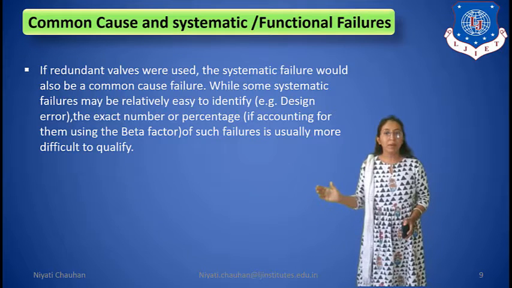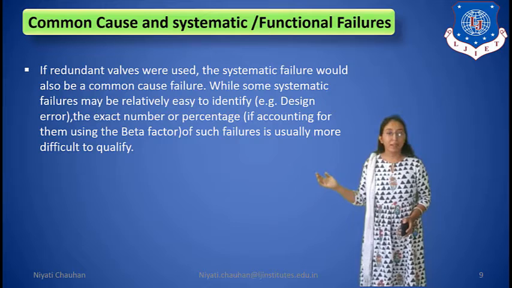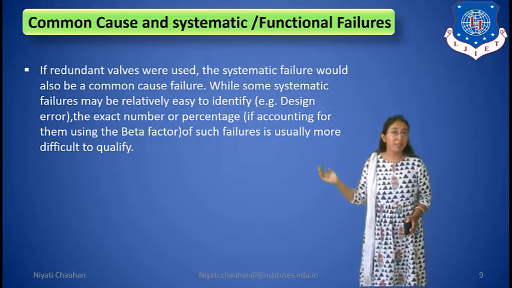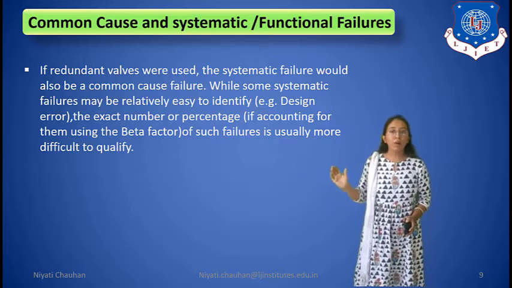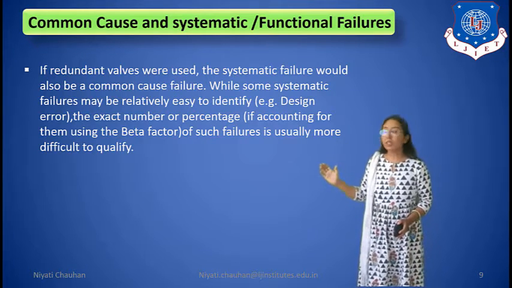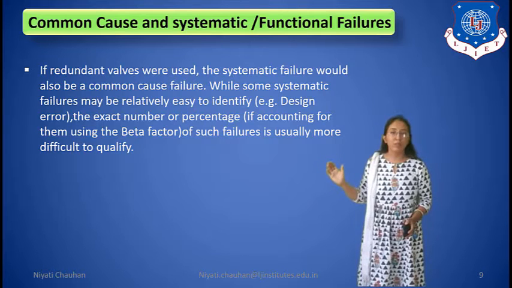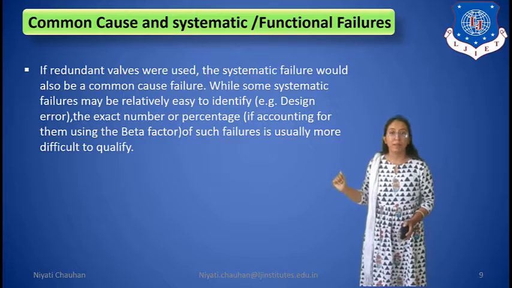While some systematic failures may be relatively easy to identify, for example, it's called design error, the exact number or percentage, if accounting for them using the beta factor of such failures, is usually more difficult to qualify.